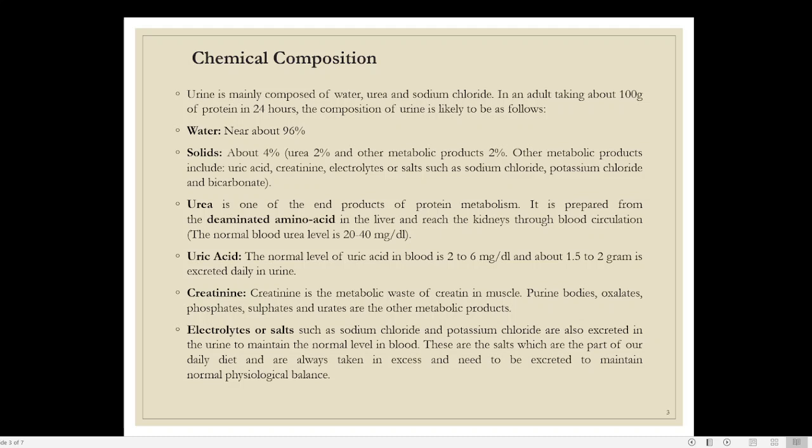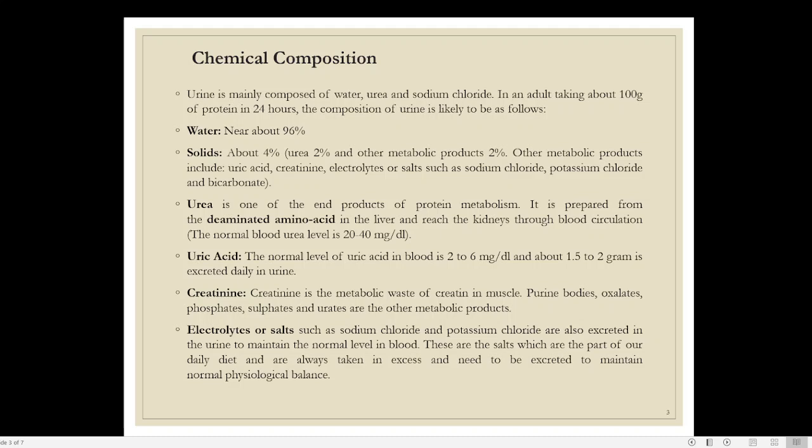Then we have uric acid. Uric acid is also an excretory material, just like urea, but the amount differs. For example, birds have a higher amount of uric acid. If you see bird droppings, there is a white colored material in them. That white colored material that you see in the droppings of a bird is actually uric acid. So uric acid is also produced by mammals and human beings, but its amount is far less than urea.